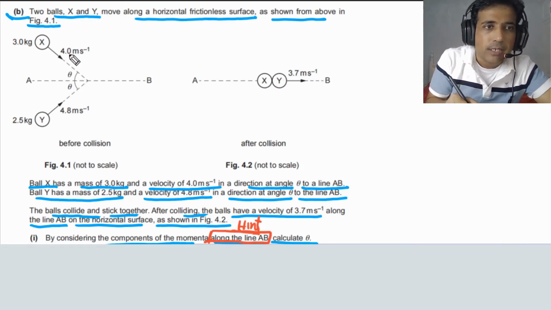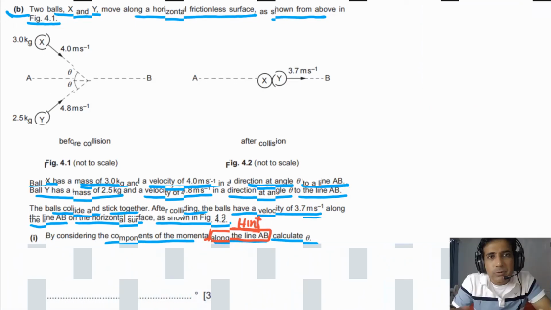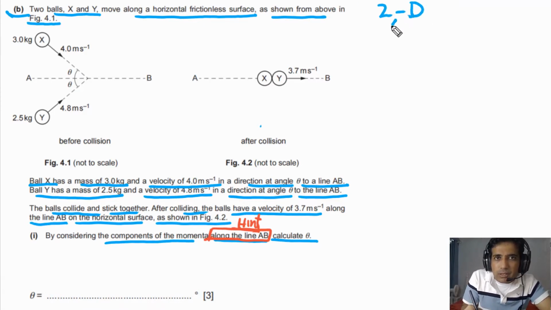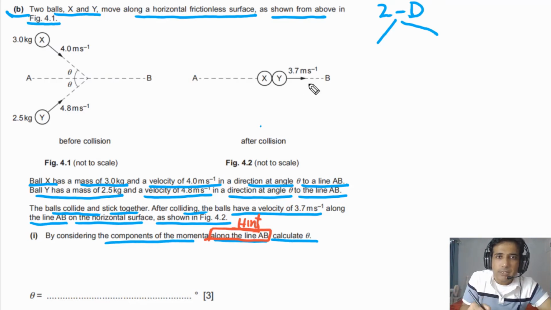Let's try to understand how we can answer this one. We need to consider the component of momenta along the line AB. First of all, let's understand how we can use conservation of momentum in two dimensions. In order to use the principle of conservation of momentum in two dimensions, we need to follow the same rules as we do in projectile motion. It means we treat horizontal motion separately and vertical motion separately. In this case, we will treat momentum along X separately and momentum along Y separately. That's the main principle. So let me write down what I said.